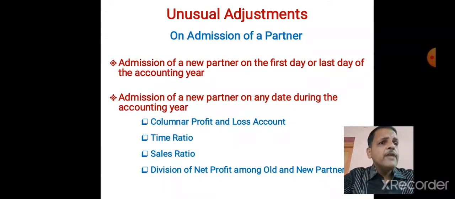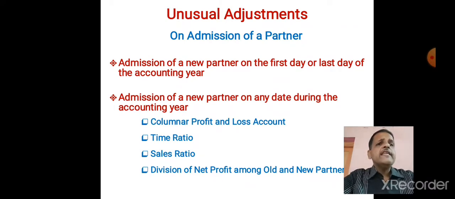Why? Because the 3 months profit before entering of the new partner is shared by only the old partners. But when that new partner entered, whatever profit or loss is there is shared by all partners including this new partner. So we have to prepare a columnar profit and loss account. One column for the period before the entry of the new partner and one for the period after the entry of the new partner. Then we have to calculate time ratio. Why?